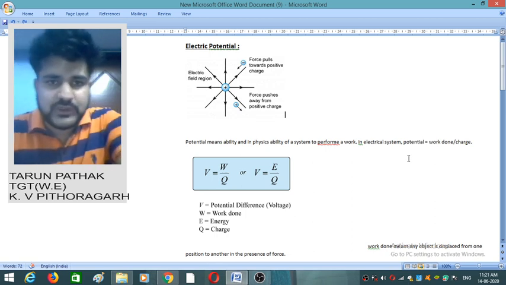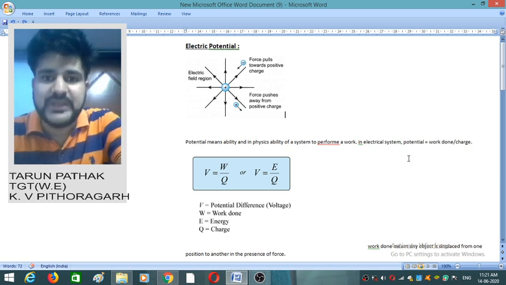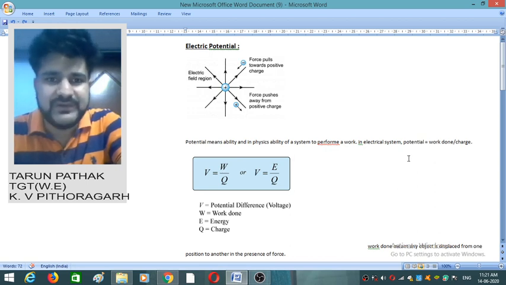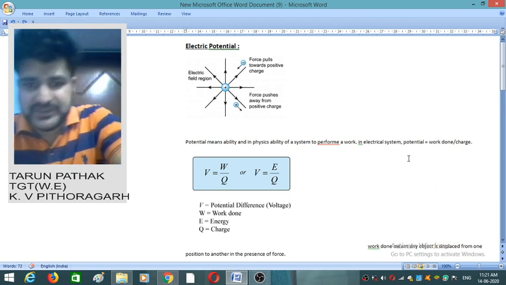So first of all, in English literature the meaning of potential is the ability of a person to perform any work. Now in electrical engineering it is the ability of a system to perform any work. How we will relate this potential in electrical engineering with the mechanical potential, we will study this thing.